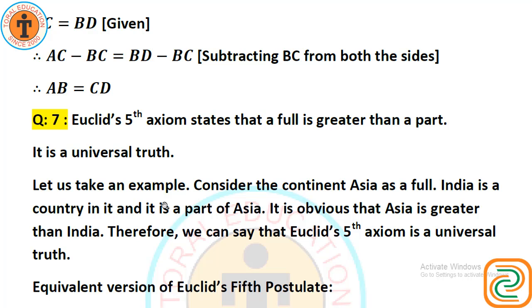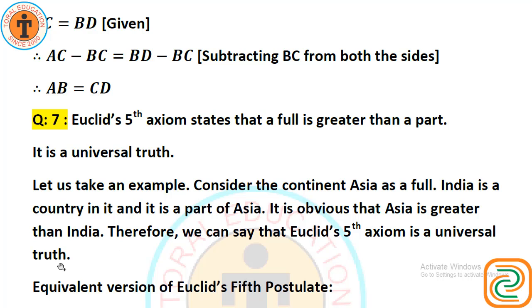Let us take an example. Consider the continent Asia as a whole. India is a country in it, and it is a part of Asia. India lies in Asia. So India is a part of Asia. It is obvious that Asia is greater than India. Right? India is smaller. Therefore, we can say that Euclid's fifth axiom is a universal truth.